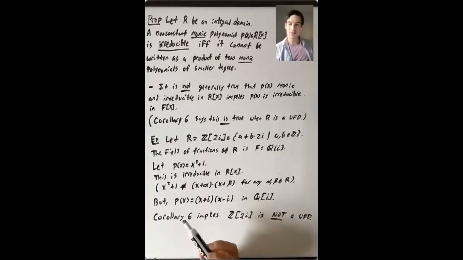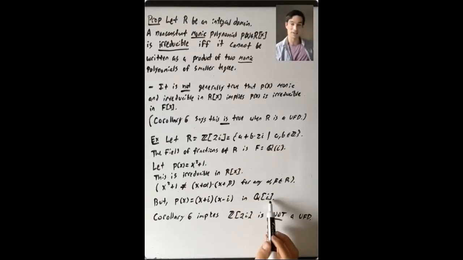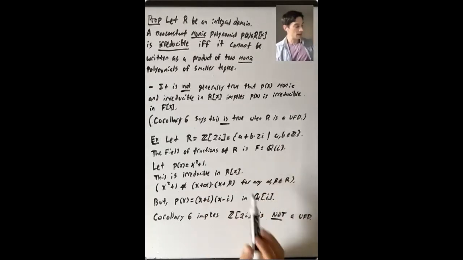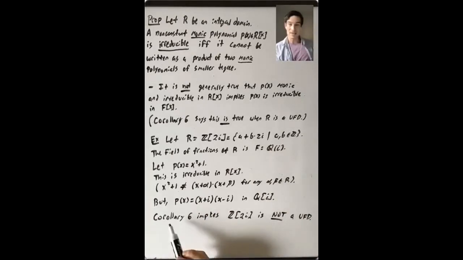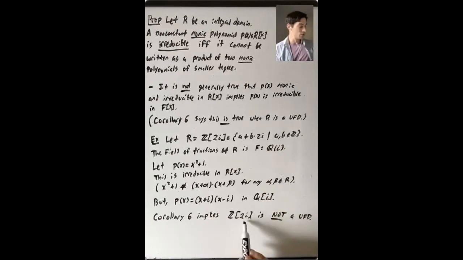But in the field of fractions, p of x is x plus i times x minus i. So it's certainly reducible in Q adjoin i. So irreducible in R bracket x, reducible in F bracket x. And what does that mean? Corollary 6 says that this can't possibly happen if R is a UFD. So Corollary 6 is giving us a way to see that certain rings are not UFDs. In particular, Z adjoin 2i is not a UFD.